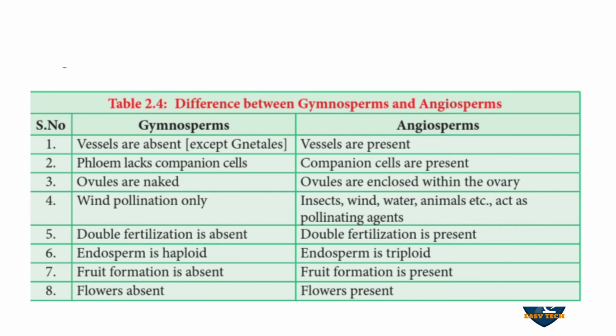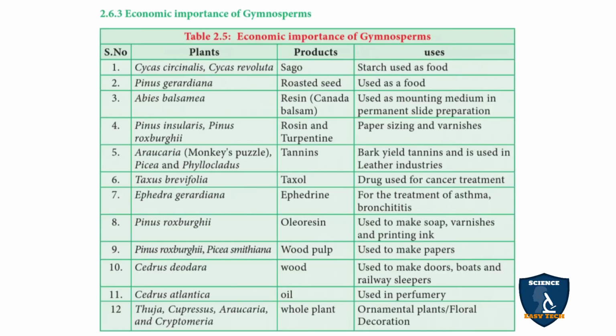Double fertilization is absent in gymnosperm and present in angiosperm. Endosperm is haploid in gymnosperm and triploid in angiosperm. Fruit formation is absent in gymnosperm and present in angiosperm. Flowers are absent in gymnosperms and present in angiosperms.